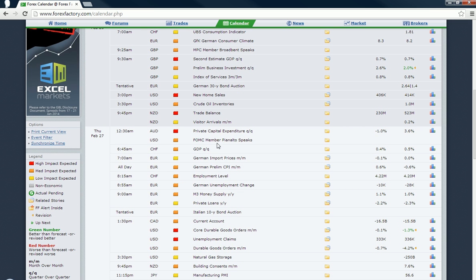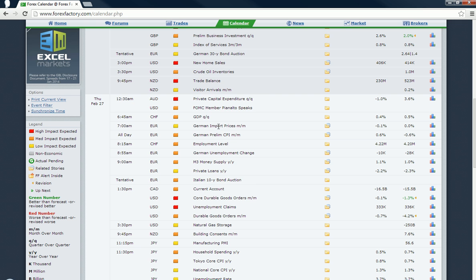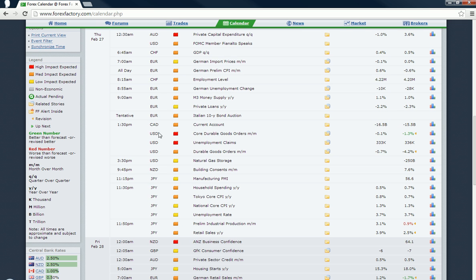And then Thursday overnight, if you trade the Aussie, we'll look at the Aussie chart in a minute, you've got the private capital expenditure quarter-on-quarter numbers, forecast is minus 1.0%, previous 3.6%, so expecting a drop there. Then you've got some mid-tier data out in the morning, but the high impact data for the day on Thursday is the US core durable goods orders numbers. Of course, you got the normal durable goods, but the core one is the more focused on number, and that's expected to be minus 0.1% from the previous minus 1.3%. So we're expecting a slightly better number there.